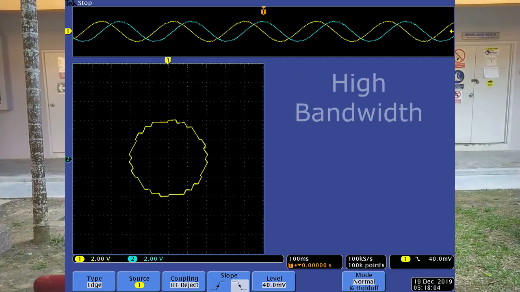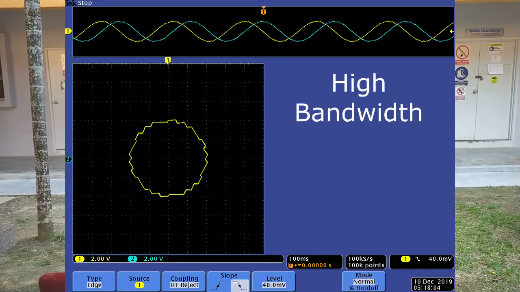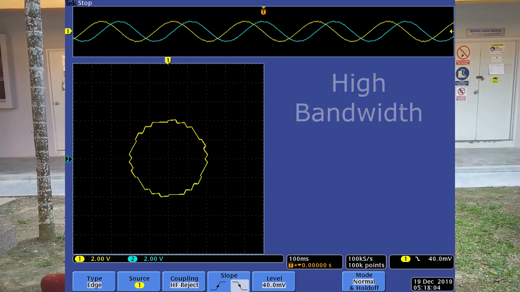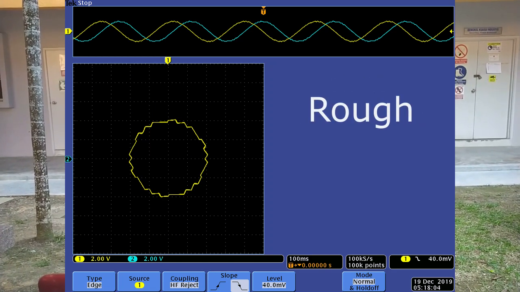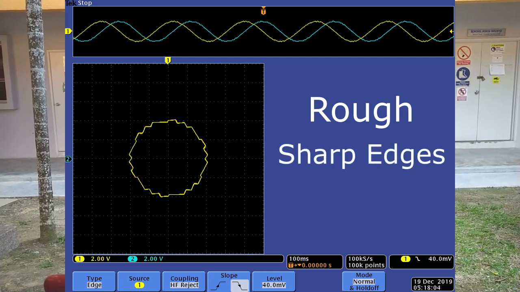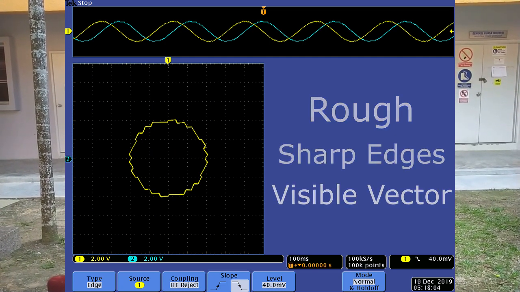Finally I will show you plot 1, which is for the flux behavior. As I mentioned before, the flux hysteresis band also takes part in this experiment. As the motor rotates, it will create flux, right? So we can see the flux inside the oscilloscope. For the first one, I apply a high flux hysteresis band. As you can see here, the behavior of the circle becomes rough. It shows sharp edges, and from here we can see the vector clearly.